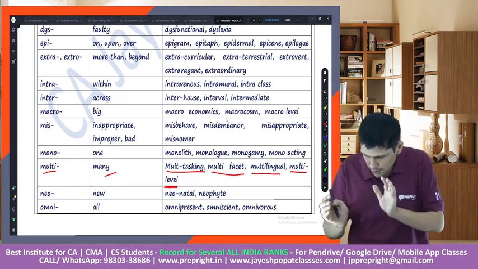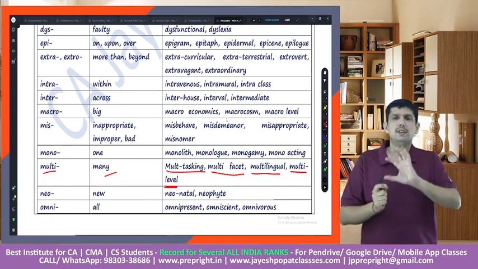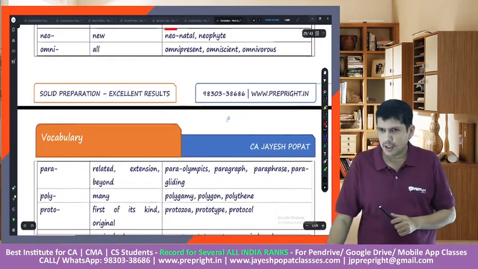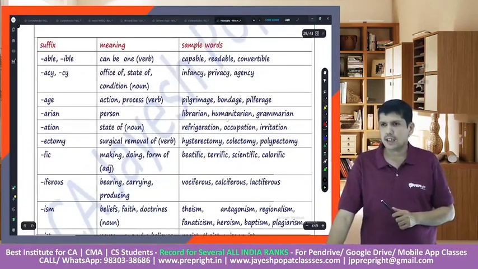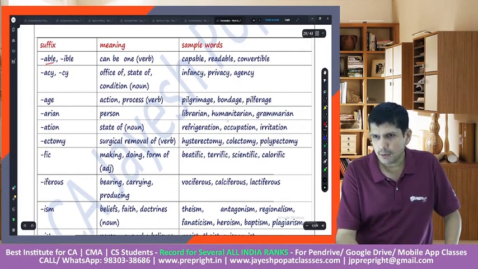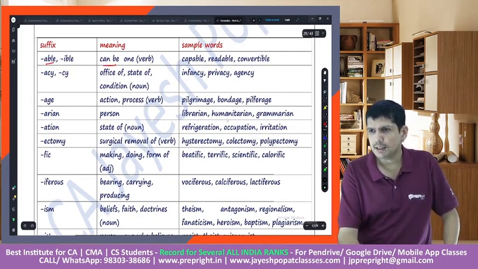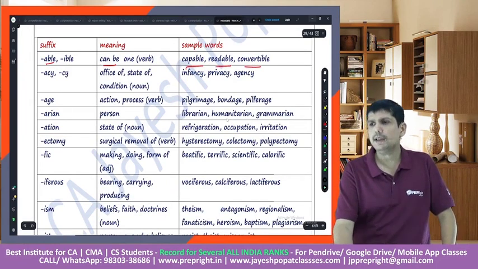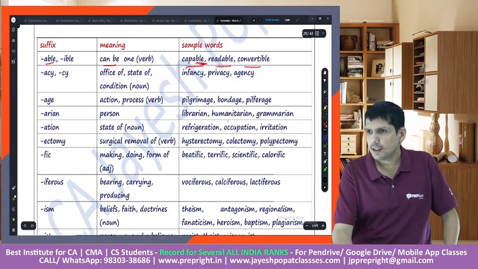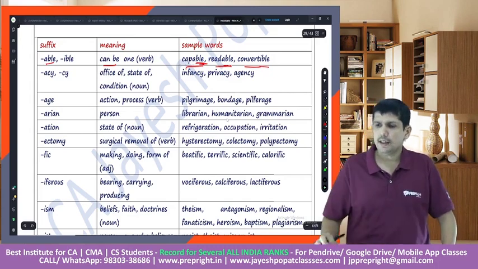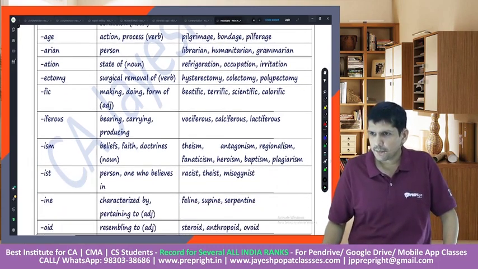So letters which are used at the beginning of a particular word are a prefix. Similarly, we have examples for suffix as well, like able. Able would mean something which can be done, right? So capable, readable, convertible, right? So this able is the suffix. Read, readable. Convert, convertible, right? So these are the suffixes.